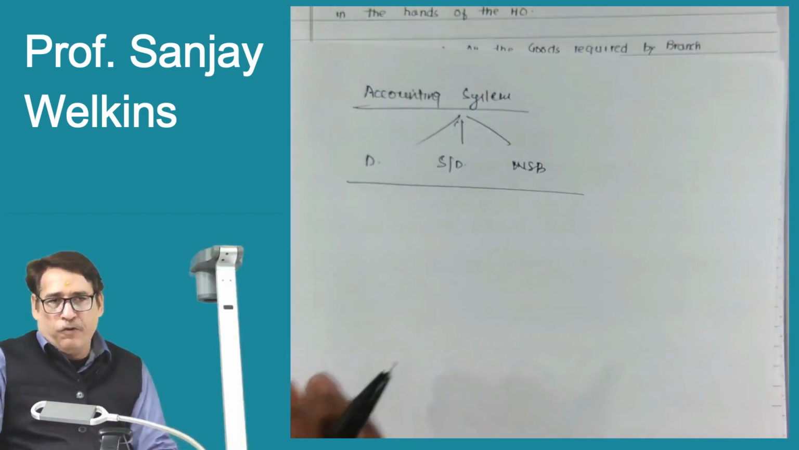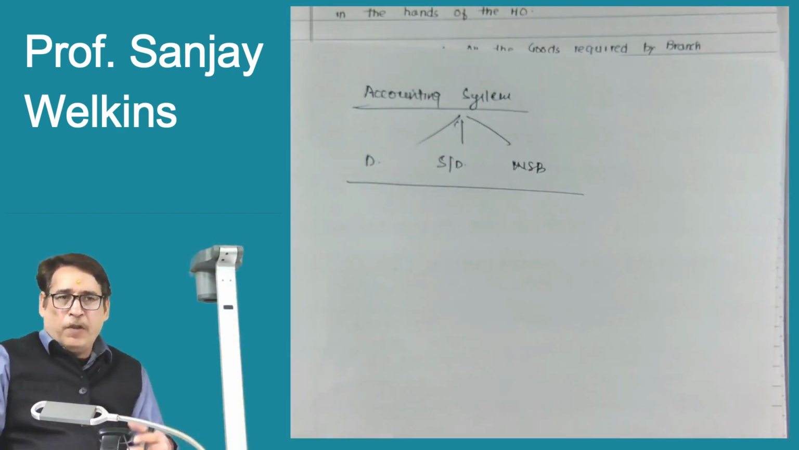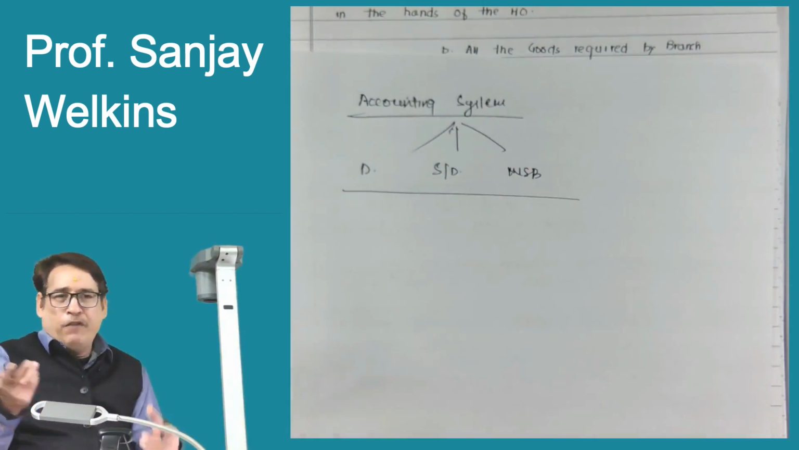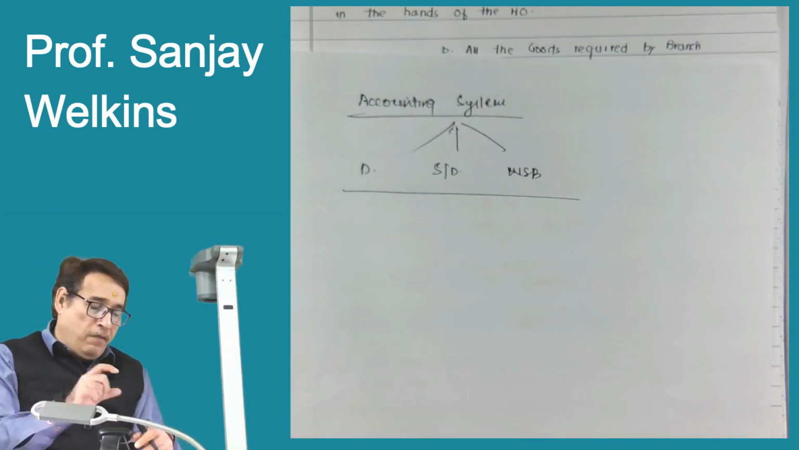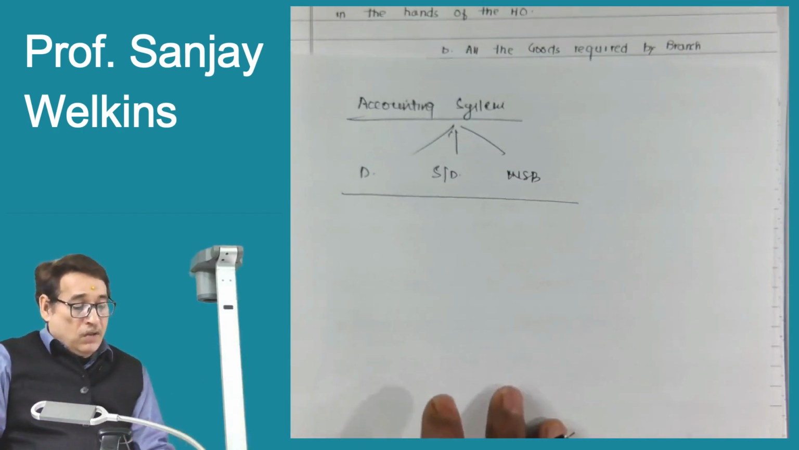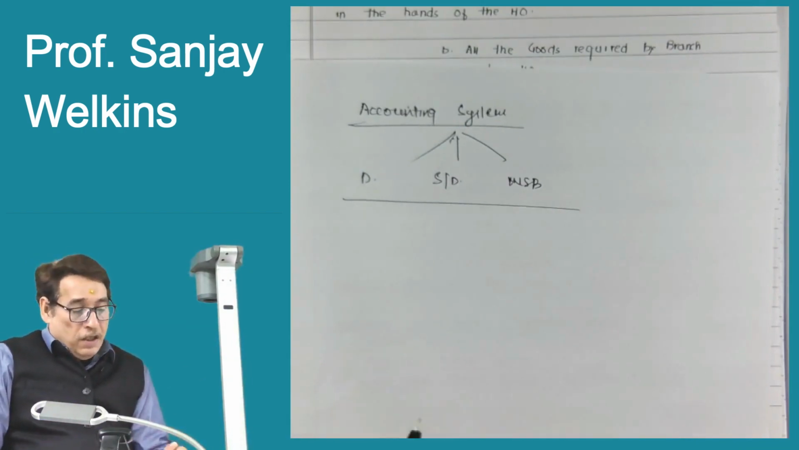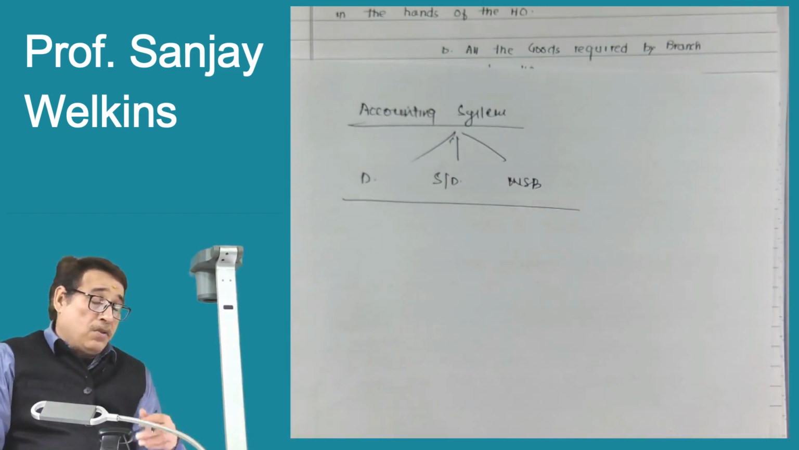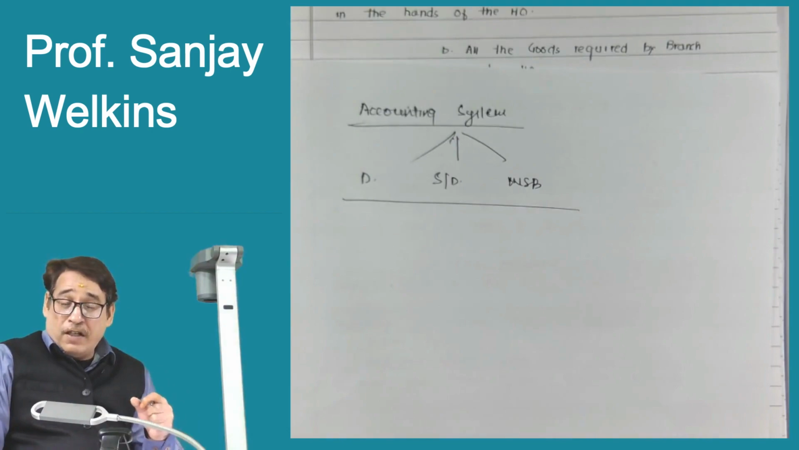The ultimate target, of course, is to know how much profit or loss is being earned by the branch. And for the same, the accountants have framed three systems, three or four systems you may call it: the debtors system, the stock and debtors system, the wholesale branch system. Correct? So the point here is why we need so many accounting systems.